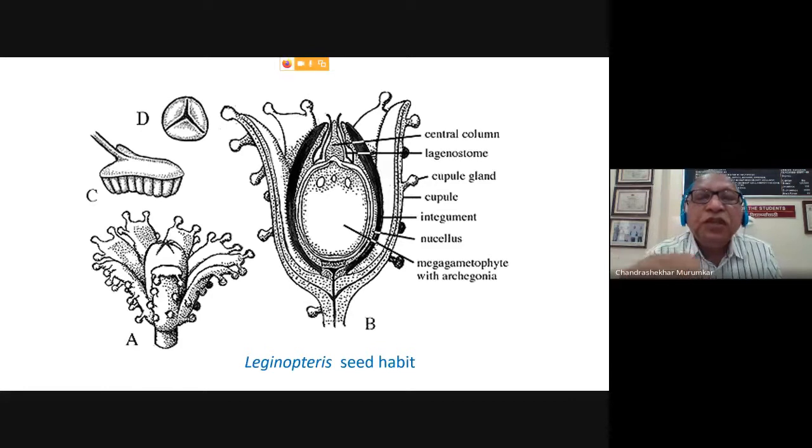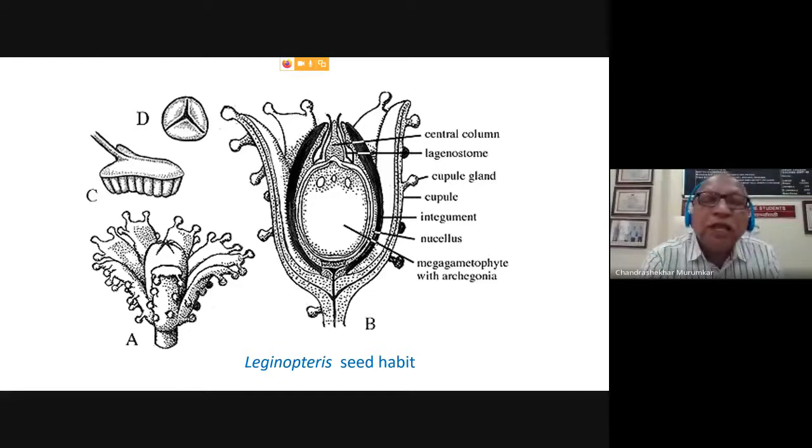Now this is the image of the seed where the megasporangium is present at the center. This megasporangium contains a single megaspore, and this megaspore gives rise to the female gametophyte, which contains the archegonia. That's why this is an endosporic female gametophyte.